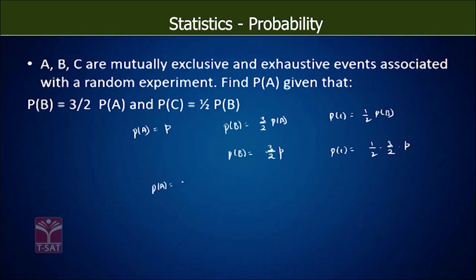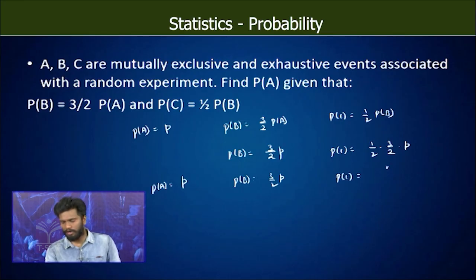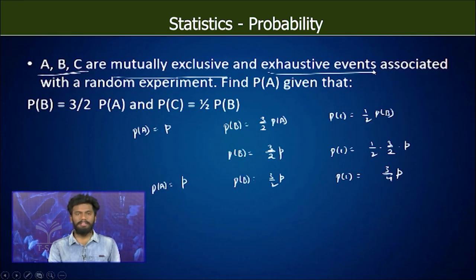P of A is equal to P. P of B is equal to 3 by 2 times of P. P of C will be equal to 3 by 4 times of P. Now check what is the relation between A, B and C. So here it is saying A, B, C are mutually exclusive and exhaustive events. So what's the meaning of that?